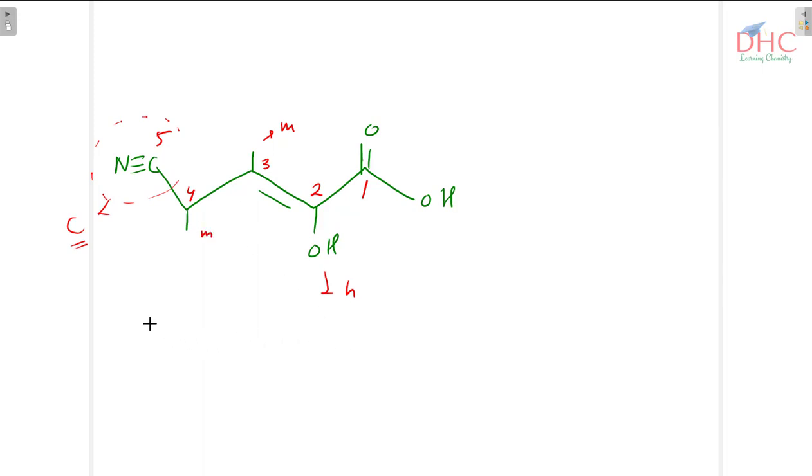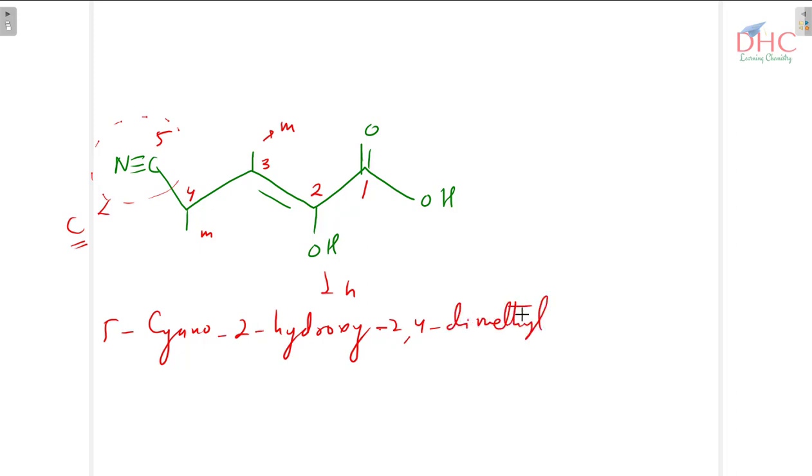So you can name it like this: 5 cyano, 2 hydroxy, then 2, 4 dimethyl, then you are having word root that is pent, 5 carbons. This time not all are single bonds because here there is a double bond. At which position is the double bond? It is at 2, so 2 en, then 1 oic acid. We have dropped here E because O begins with vowel, so it's pent 2 en 1 oic acid. This is the name of compound.